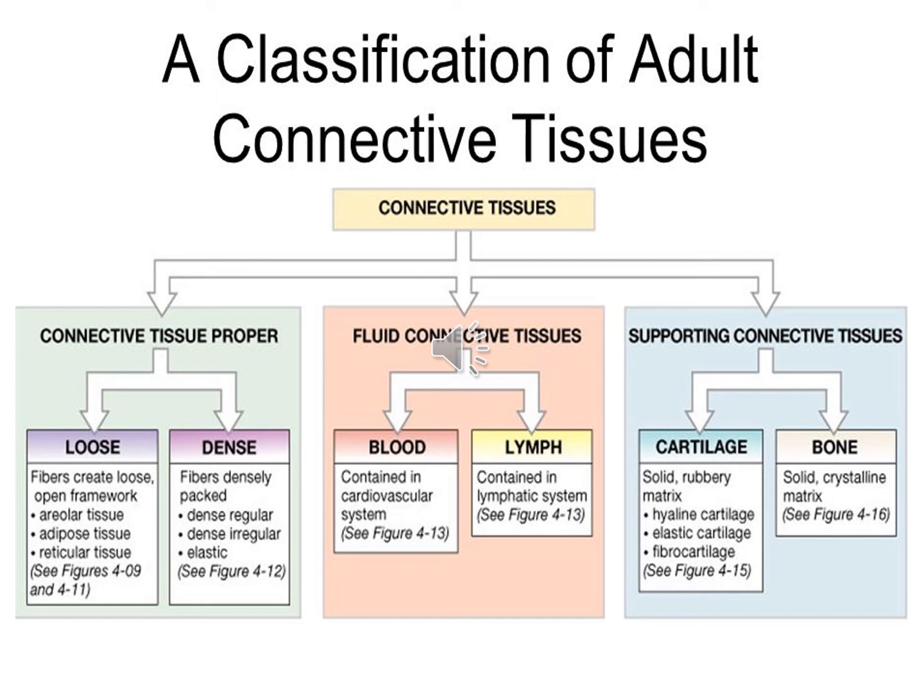Examples of loose connective tissue include the areolar tissue, adipose tissue, and the reticular tissue. Dense connective tissue includes dense regular connective tissue, dense irregular connective tissue, and elastic tissue. Fluid connective tissue includes the fluid components of the body, the blood and the lymph. Supporting connective tissue includes the specialized connective tissue. They include cartilage and bone.